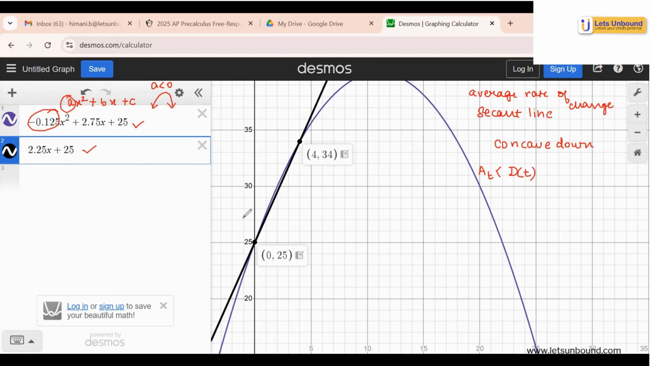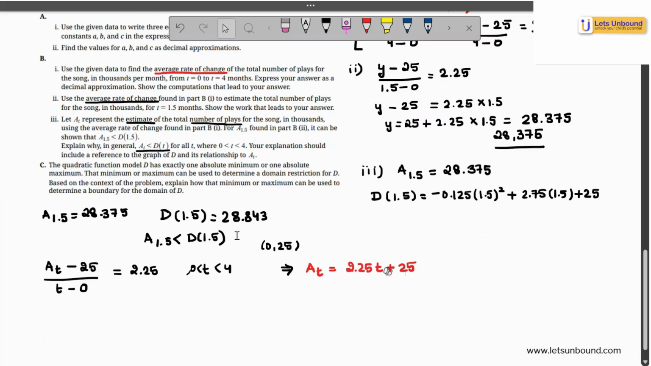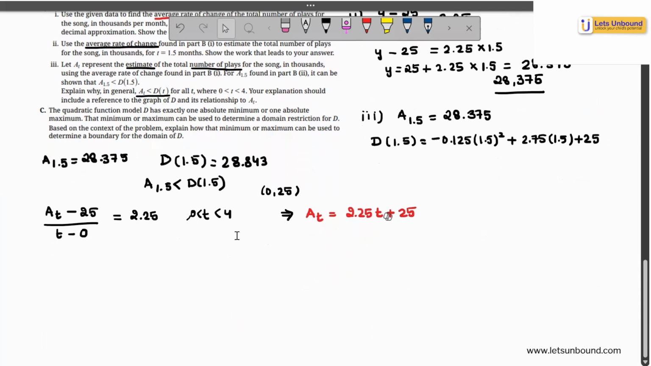Do not confuse yourself that the estimate they're asking you to calculate is with reference to the quadratic, because they have very clearly mentioned you have to use average rate of change. And the average rate of change formula quite easily resembles the gradient formula, right? Okay. Now let's understand the C part.